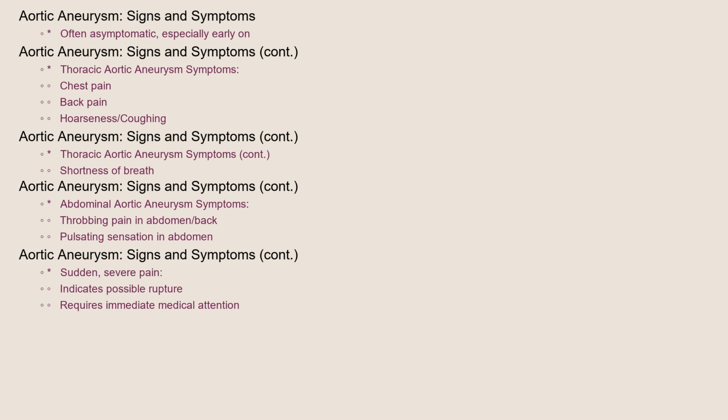Now, what are the signs and symptoms? Unfortunately, aortic aneurysms are often asymptomatic, especially in the early stages. This is why they're sometimes referred to as silent killers. However, as an aneurysm grows, it may press on surrounding structures, leading to symptoms. Thoracic aortic aneurysms can cause chest pain, back pain, hoarseness, coughing, or shortness of breath. Abdominal aortic aneurysms may cause a deep, throbbing pain in the abdomen or back, or a pulsating sensation in the abdomen. A sudden, severe pain could indicate an impending or actual rupture, which requires immediate medical attention.